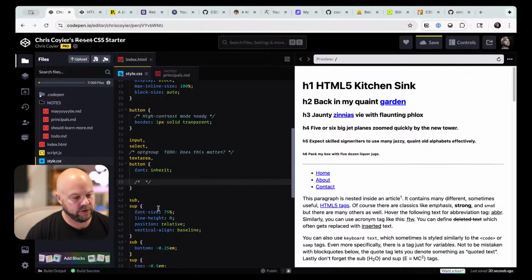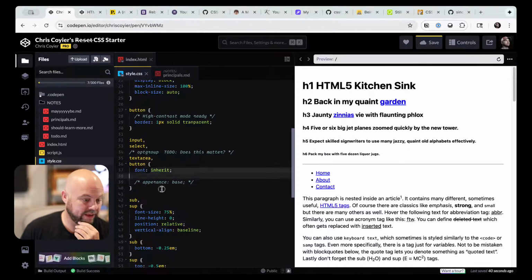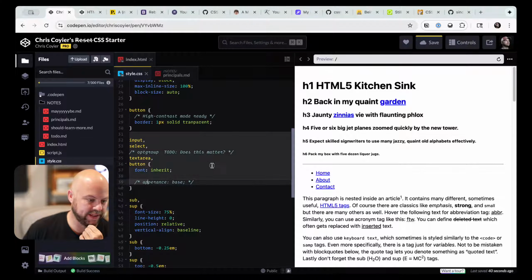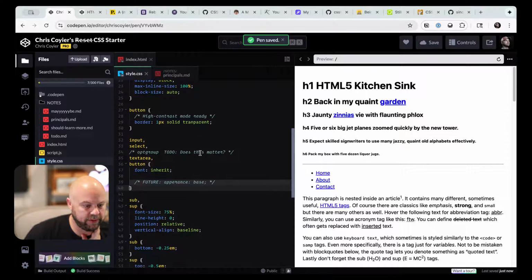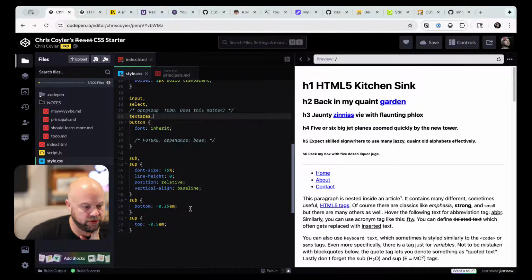I think in the future this is going to be appearance: base. That's what that's going to be in the future, and it's going to reset the styles of inputs. I'll put future. That's going to be great. We could do a streaming on that in the future. That is not ready in any browser yet, but that is the future of these things.